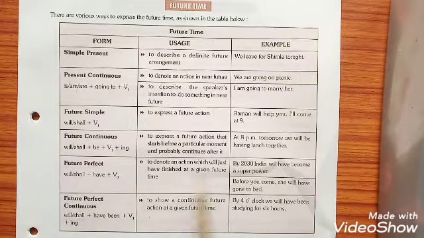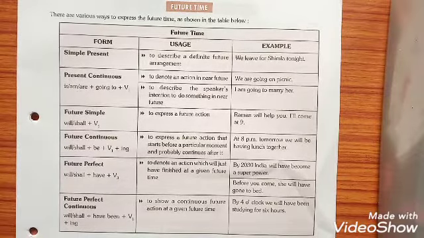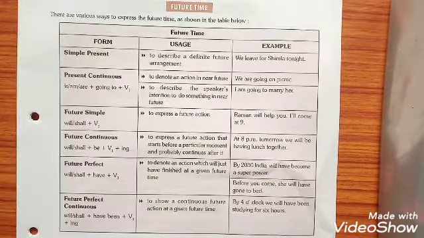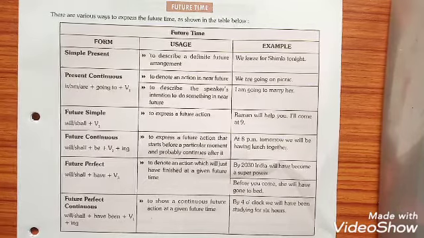So keep all these structures in your mind. As far as future perfect continuous tense is concerned, it is completely outdated and it has got no concern with day-to-day life. So keep all these 3 tenses that I have stated earlier, and it will make you just aware of future tense and its usage.